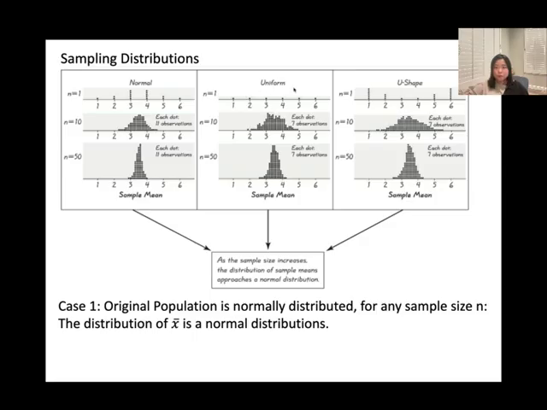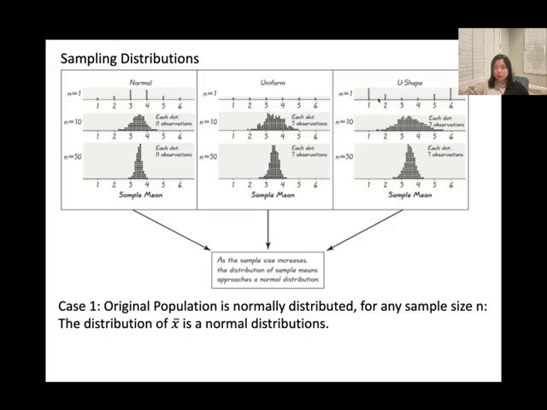Case 2. When I have a uniform distribution when n equals 1, if we increase the sample size from 1 to 10, then you're going to see an approximately normal distribution. If I keep increasing the sample size from 10 to 50, then my distribution looks like a normal distribution. Same idea for the U shape here.